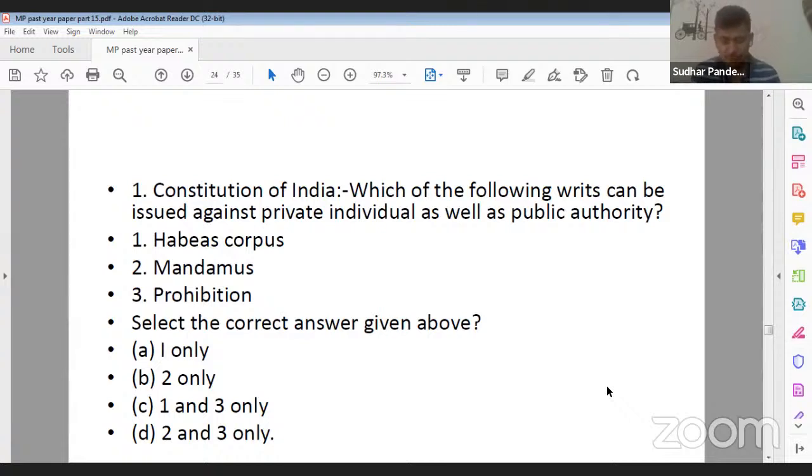Yes, they are talking about writs. So its correct answer will be A, that is the writ of habeas corpus. The writ of habeas corpus can be issued against private individual as well as against public authority. No, it will not be B. Remember, writ of mandamus can be issued only against public authority, right? Not against private individual. But the writ of habeas corpus can be issued against private individual as well as against public authority. Question number 2.